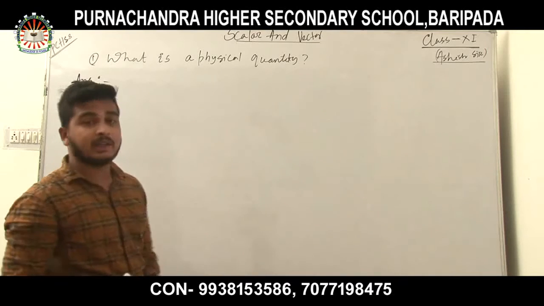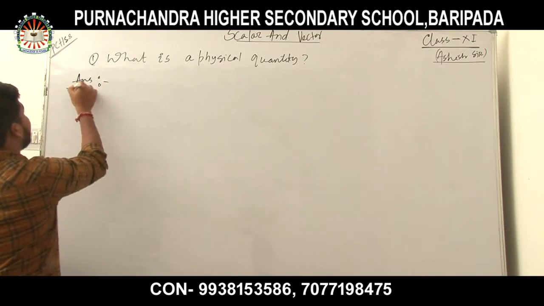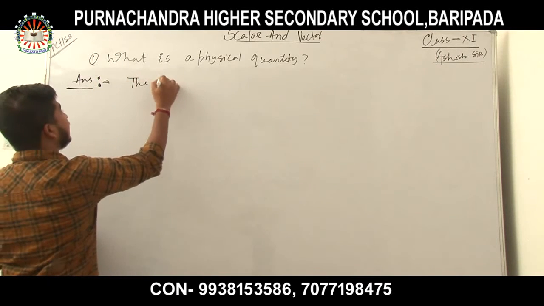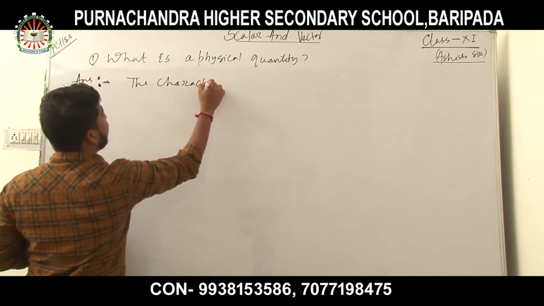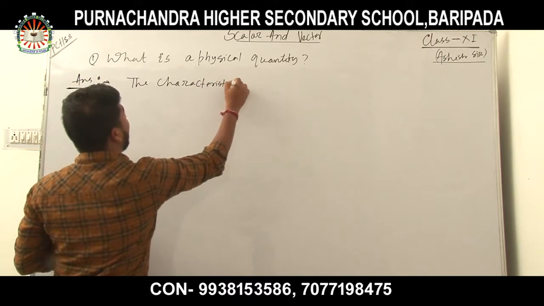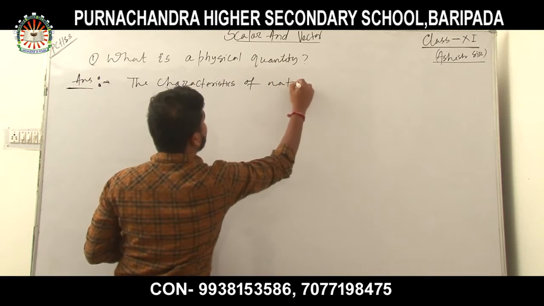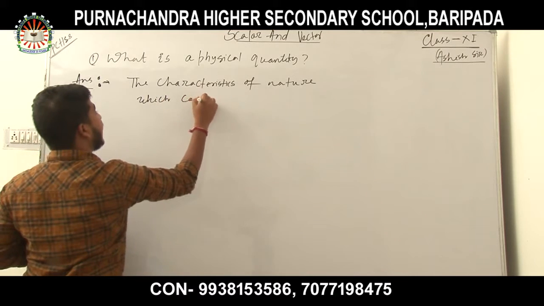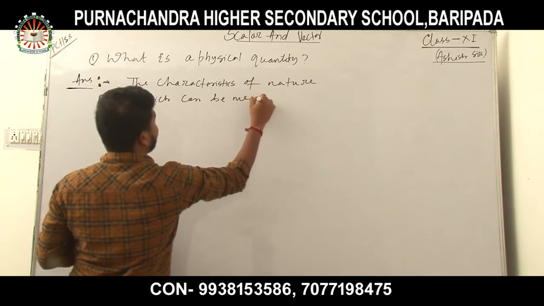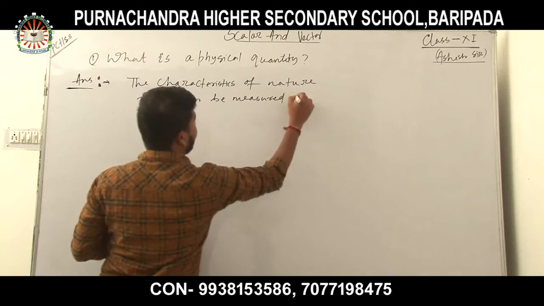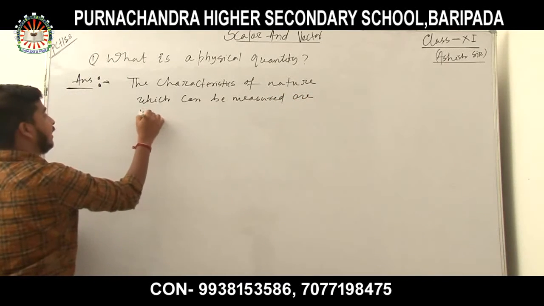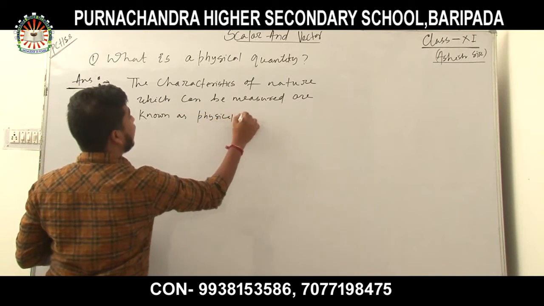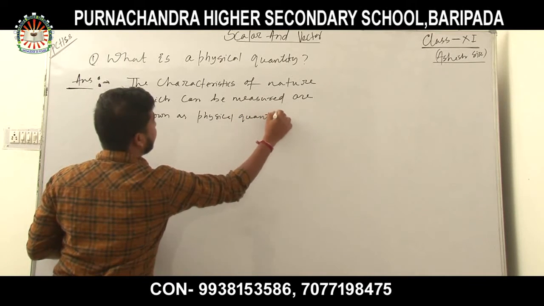So what is a physical quantity? Physical quantity definition: the characteristics of nature which can be measured are known as physical quantity.